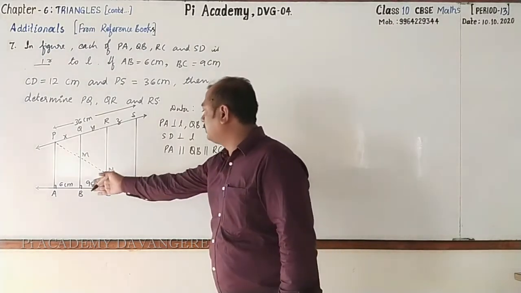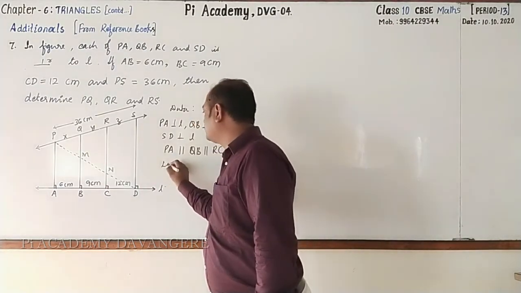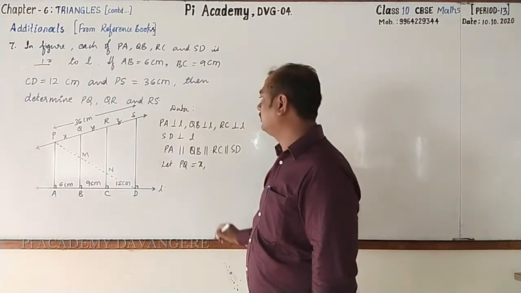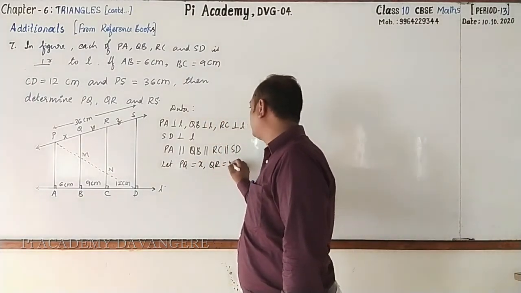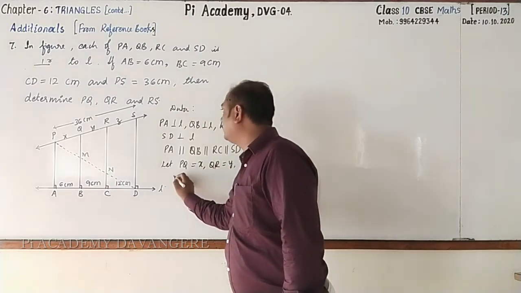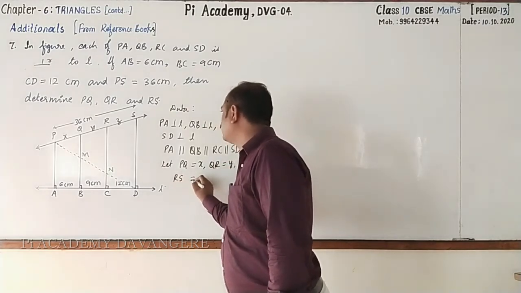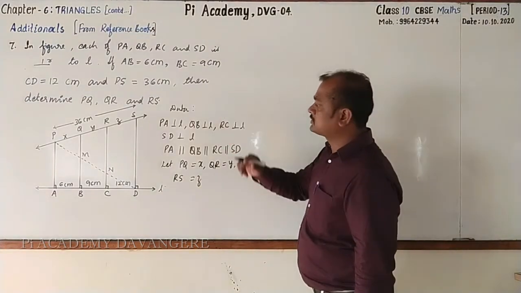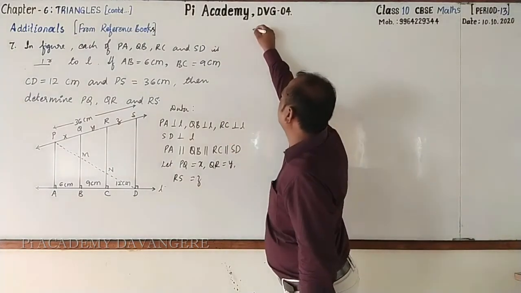Next, they have given all the sides. Let us assume PQ as X centimeter, QR as Y centimeter and RS as Z centimeter. Followed? Now let us go for finding one by one. Calculation.